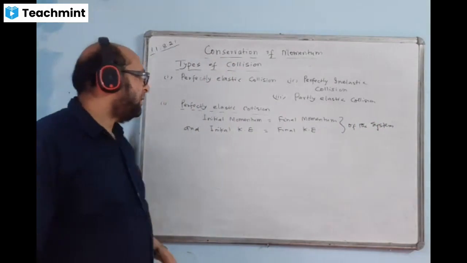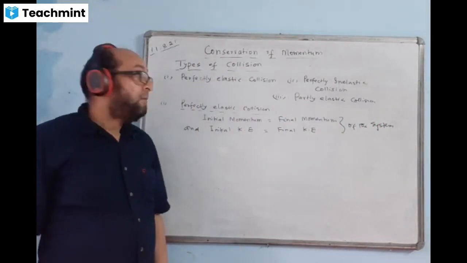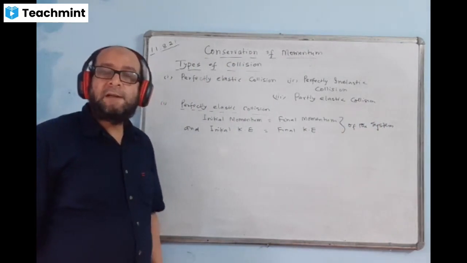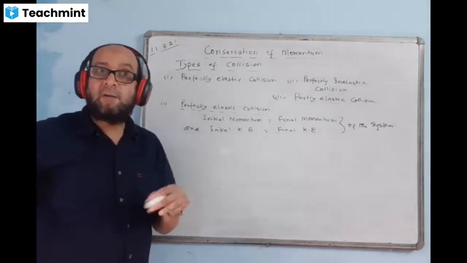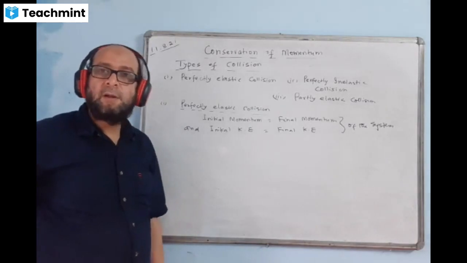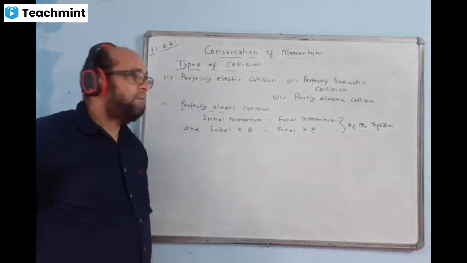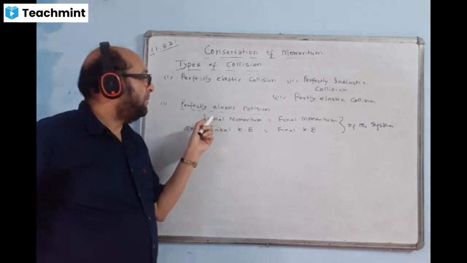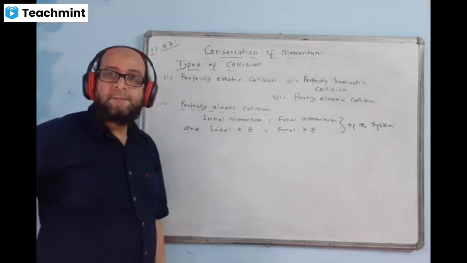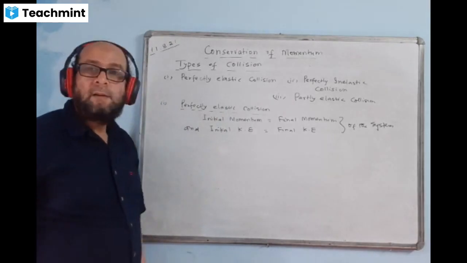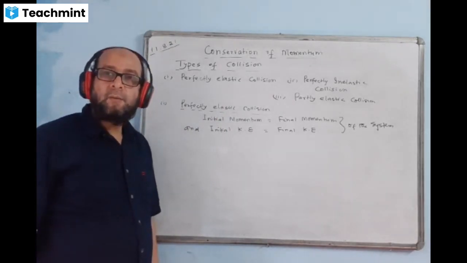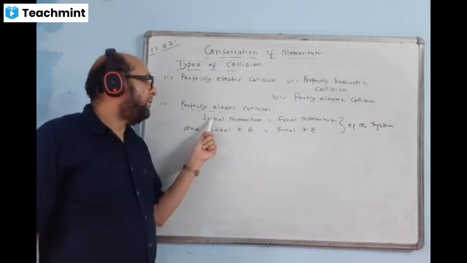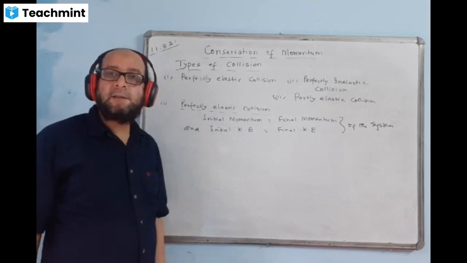In perfectly elastic collisions, momentum remains conserved and also the kinetic energy remains conserved. I am talking about kinetic energy, not the total energy. Total energy is always conserved. But in such types of collisions, both kinetic energy and momentum remain conserved. Later on we will see some more properties, but for the time being, in perfectly elastic collisions, momentum as well as kinetic energy remains conserved.